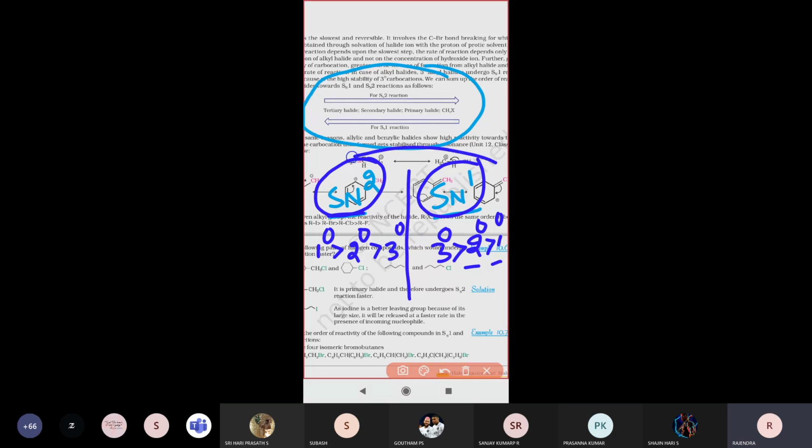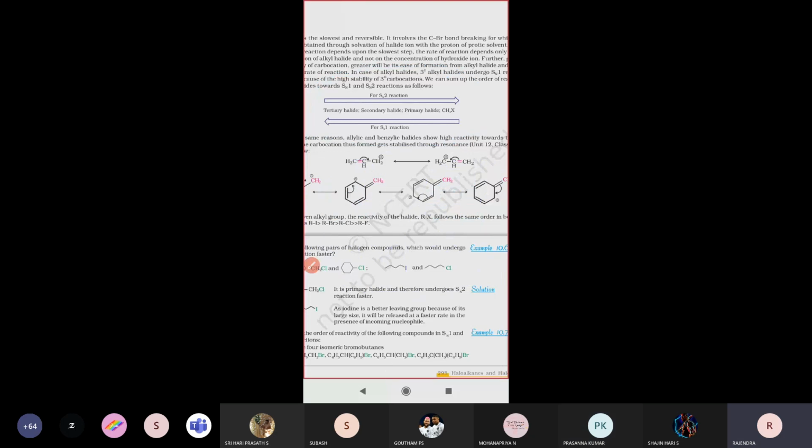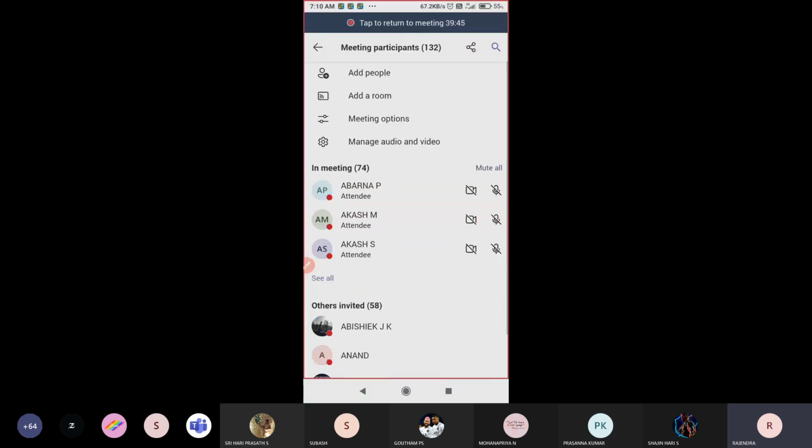Based on this, we are going to see some questions. We have already learned in previous classes about primary, secondary and tertiary carbon. A primary carbon is attached to only one other carbon atom. A secondary carbon is attached to two other carbon atoms. Tertiary means three alkyl groups, three other carbon atoms attached, and that is called a tertiary alkyl halide.